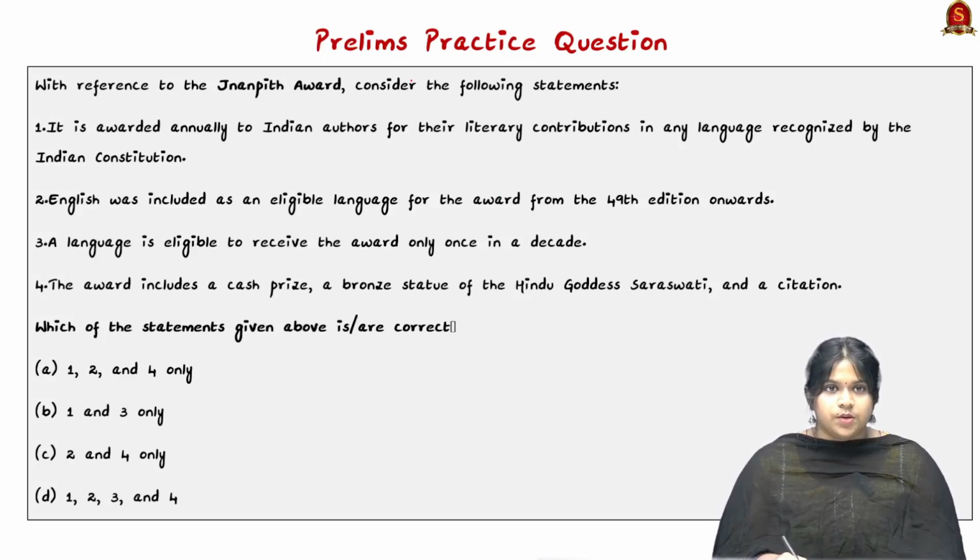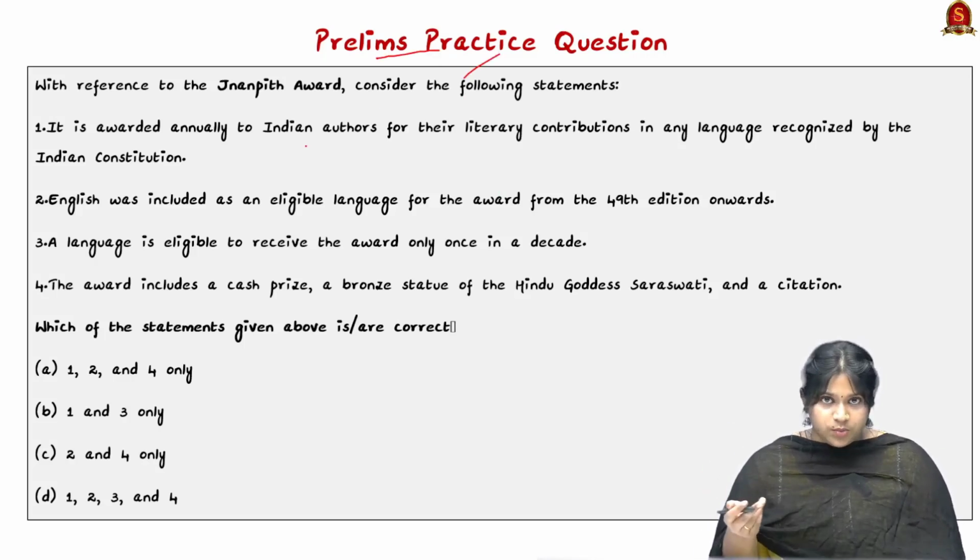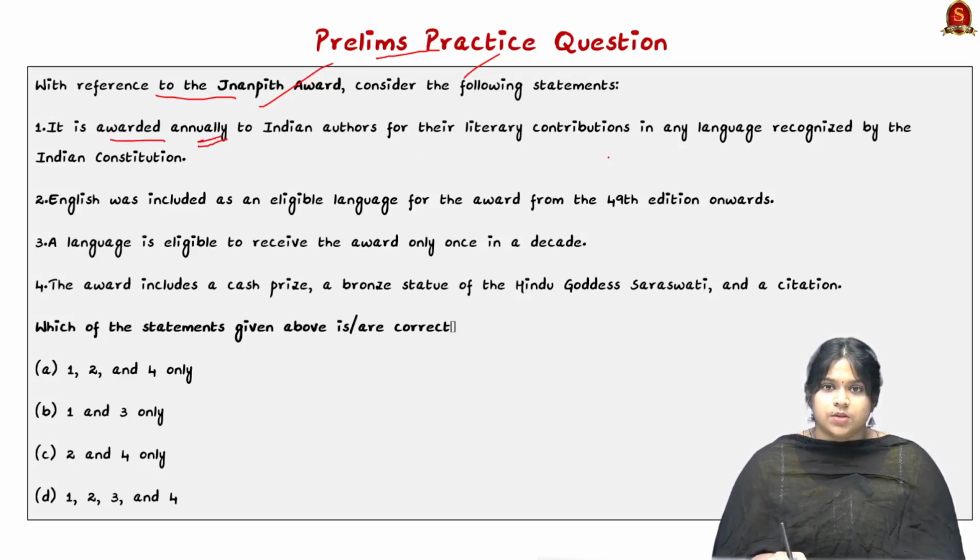Let us look into a prelims practice question. Post the answer in the comment section, and the answer will be posted the next day. With reference to the Jnanpith Award, consider the following statements. First, it is an award given annually to Indian authors for their literary contributions in any language recognized by the Indian Constitution. Next, English was included as an eligible language for the award from the 49th edition onwards. Third, a language is eligible to receive the award only once in a decade.